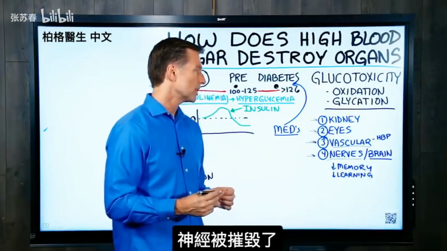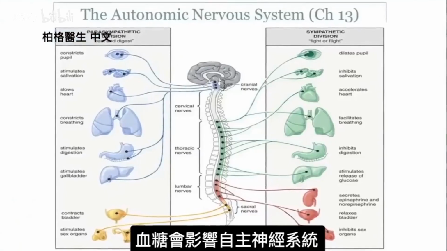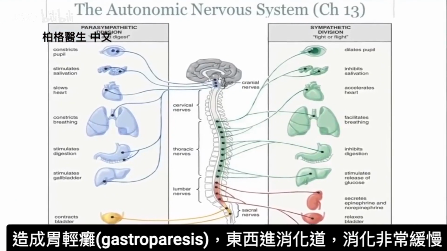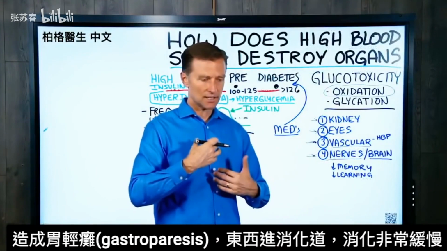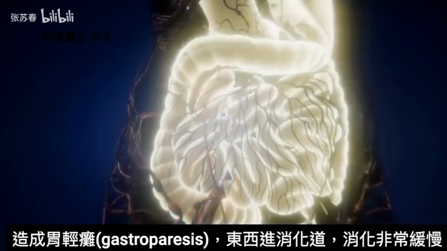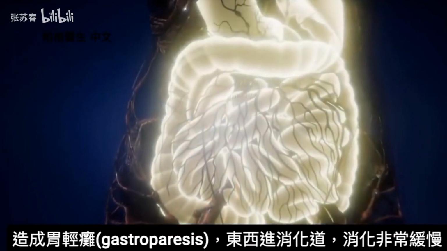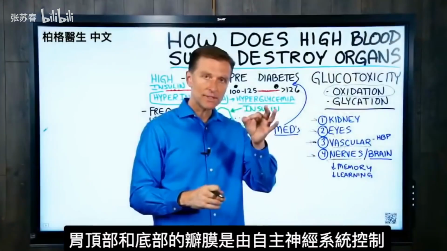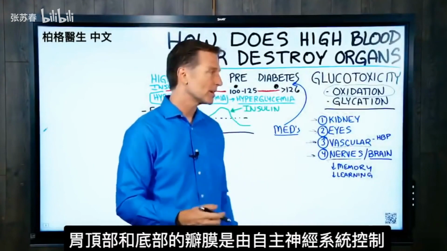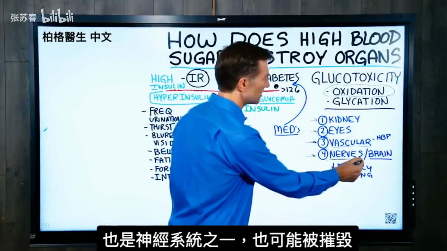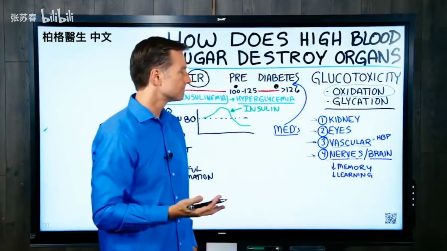What's happening is you're destroying the nerves. It can affect the autonomic nervous system and create a condition called gastroparesis, which is basically you eat food and it doesn't digest that fast. It's very slow going through the digestive tract. And also the valves on top of the stomach and even the bottom of the stomach are controlled by the autonomic nervous system. That's part of the nervous system that can get destroyed.